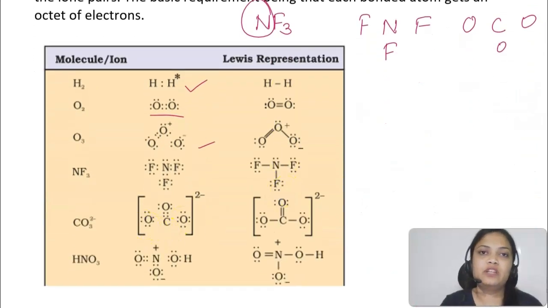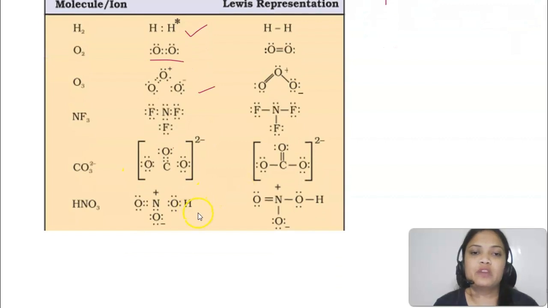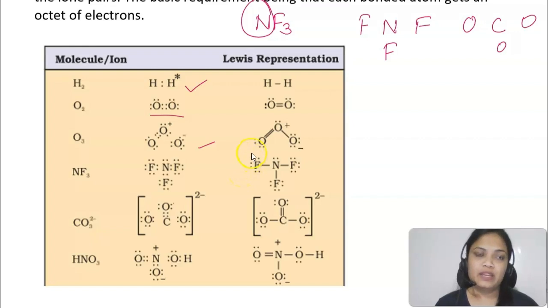I have 24 electrons only. 1 2 3 4 5 6 7 8. 8 plus 8 is 16, and 8 here makes 24. This is how we are going to show the structures. For HNO3 also we have shown it in this case. Alright students, this is how we will be writing the Lewis dot symbols or Lewis representations for different structures.